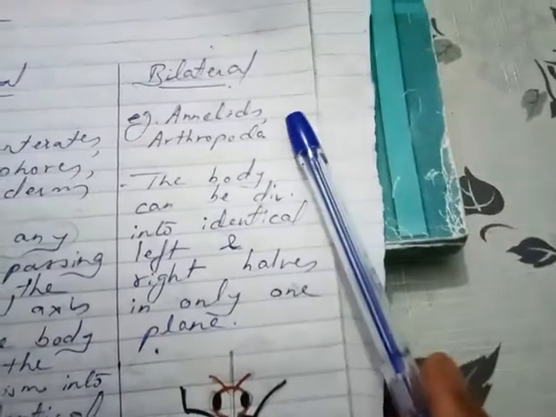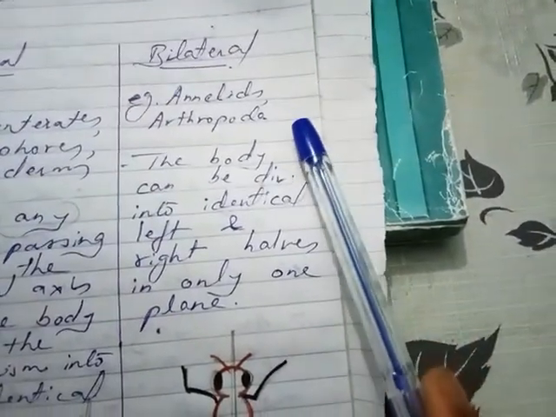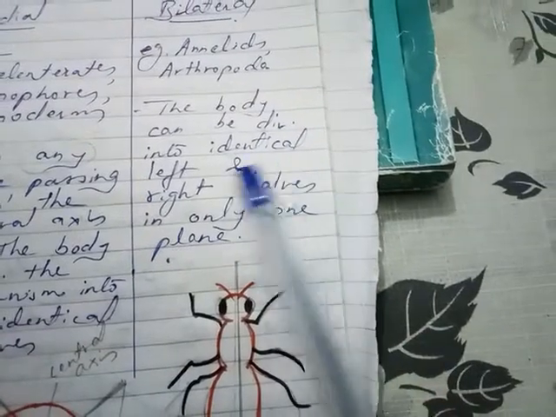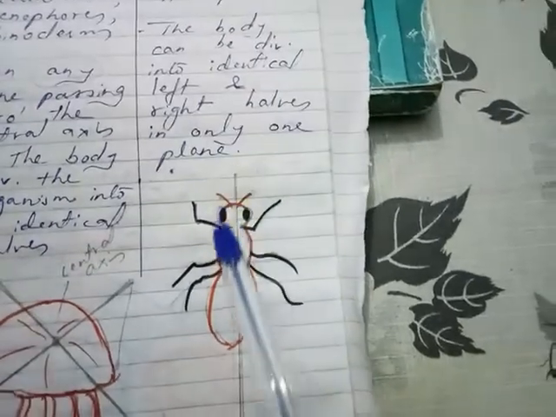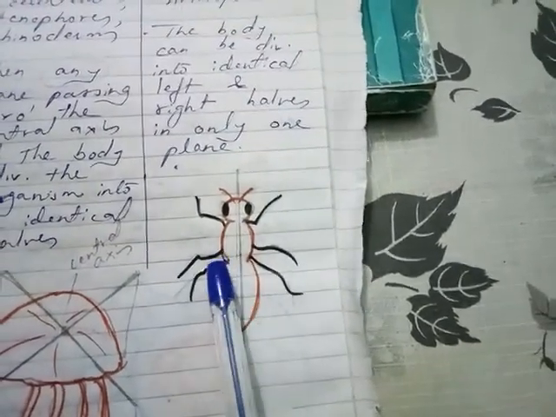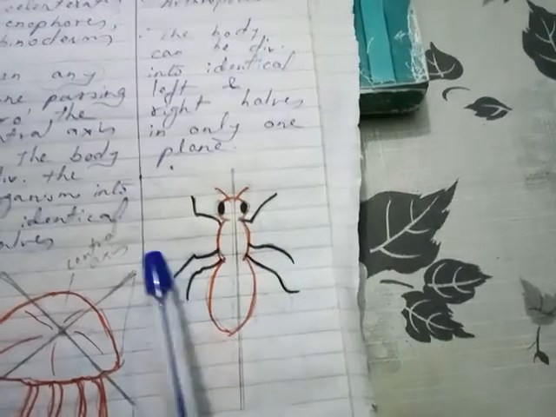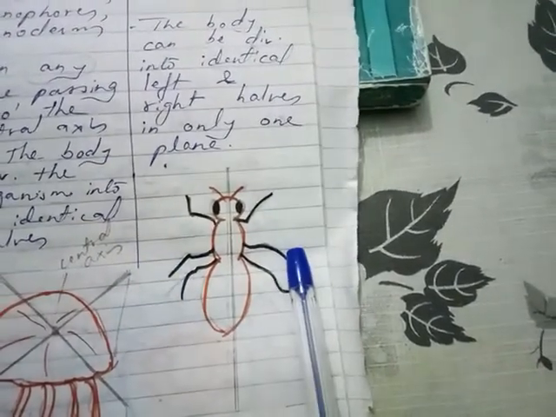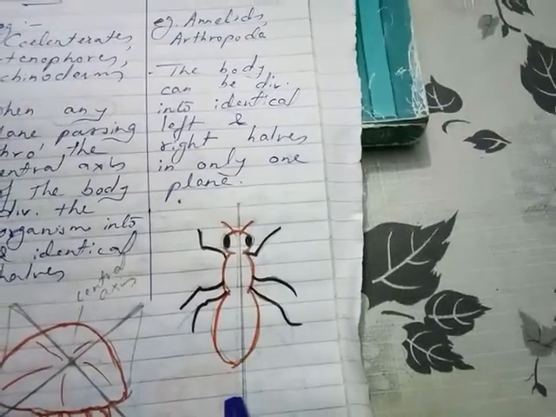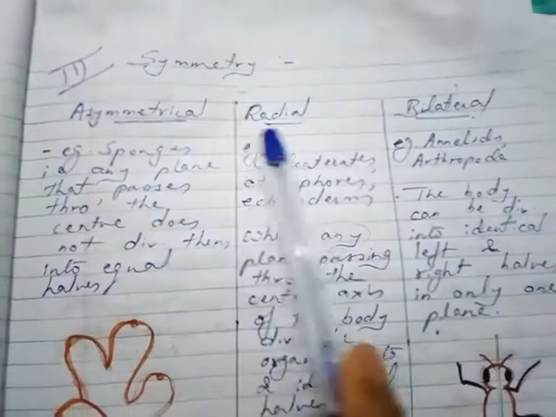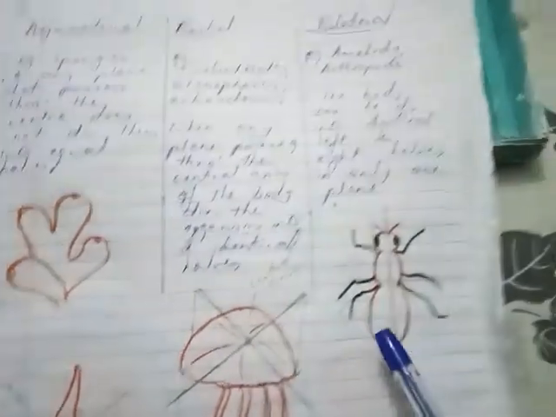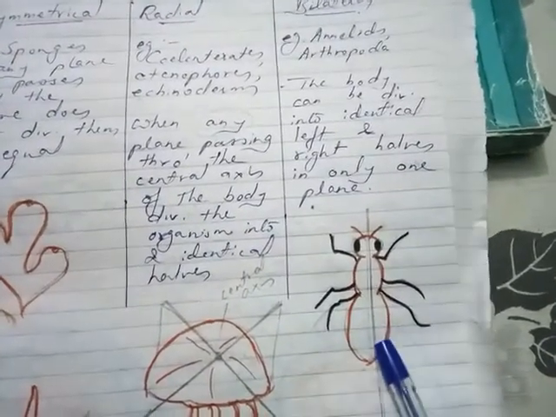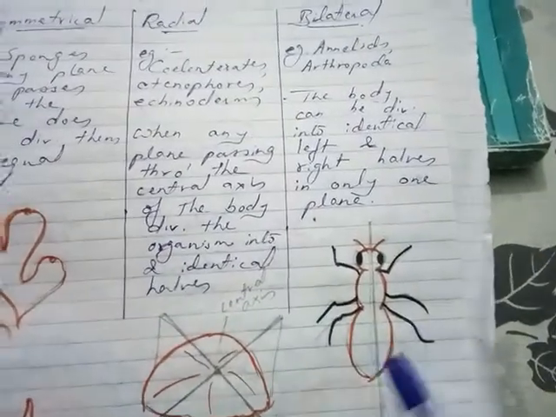While in case of bilateral symmetry, for example annelids and arthropoda, the body can be divided into identical left and right halves in only one plane. So in this plane only you can divide the body into right and left halves, not in this horizontal manner. So symmetry is of three types: asymmetrical, radial and bilateral. Sponge, then coelenterates, and annelida, arthropoda, mollusca come into bilateral.